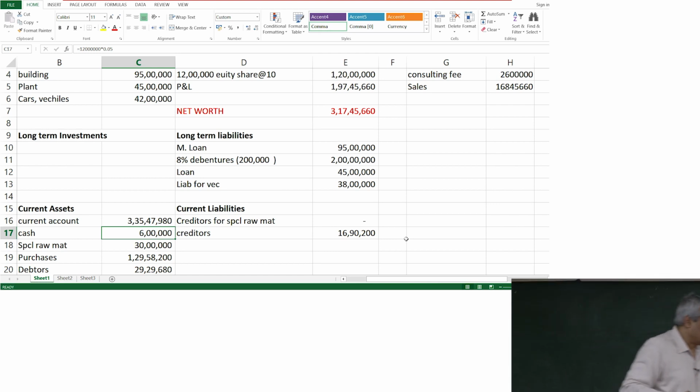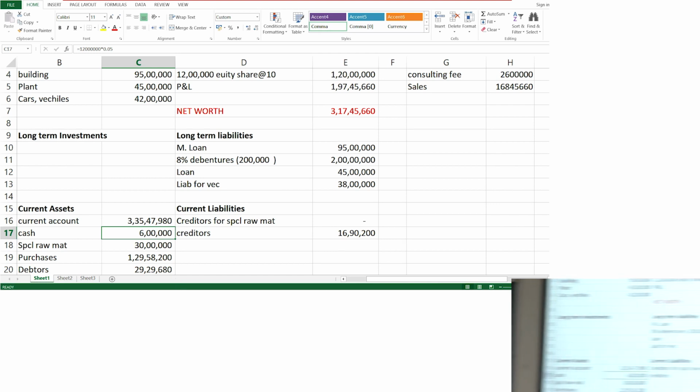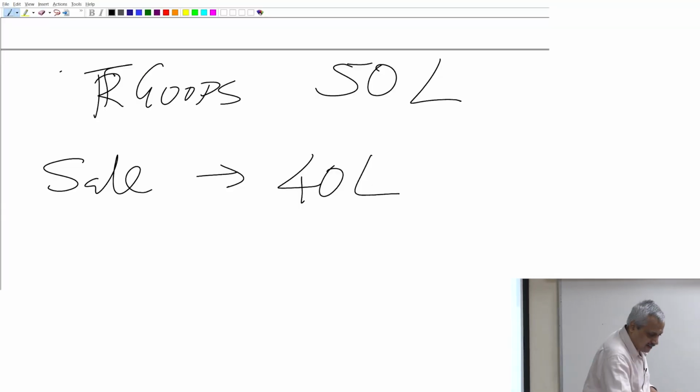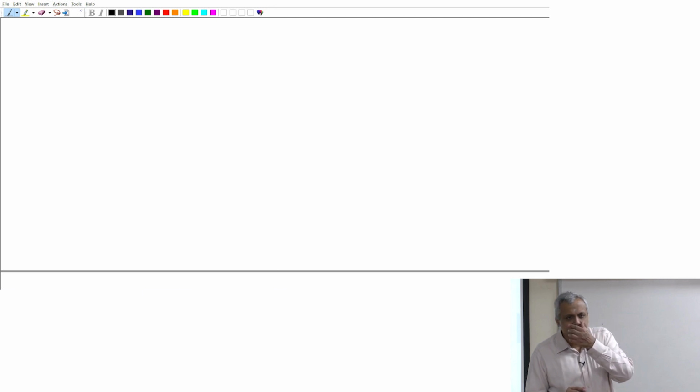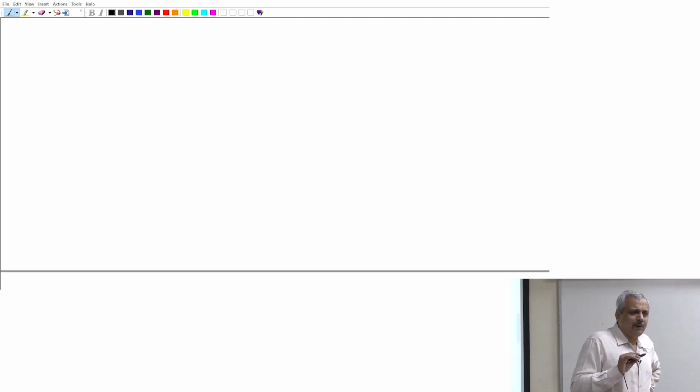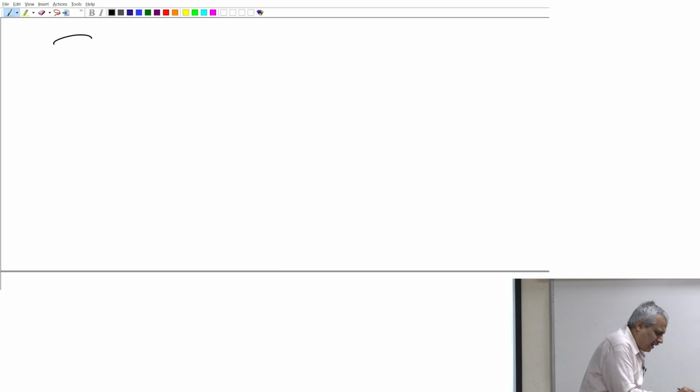Okay. Go to the other screen. Let us take a very simple example, sir. Let us take a simple numeric. Imagine over a period of 1 year, I am selling goods worth about 10 lakhs.